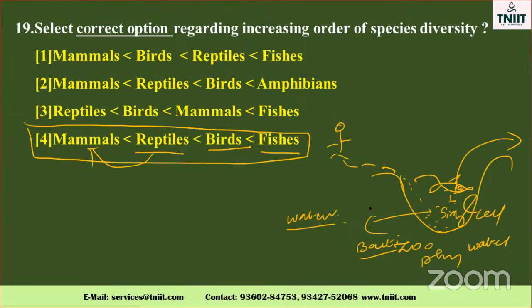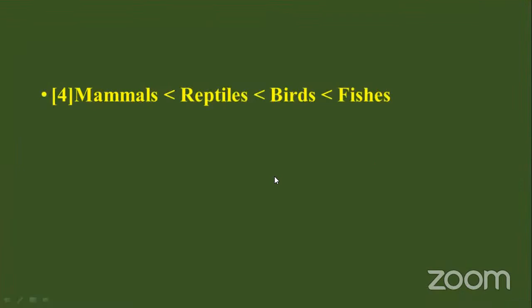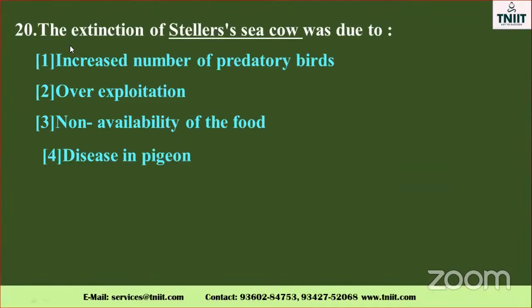Who disproved the Miller theory? That thing is also very, very important. Methane, protein, amino acids also produced. Which amino acids? That thing also you should note down. If the fish is followed by mammals, it will not follow because mammal is the last one. So this is the correct option, right? Go to the next one: mammals, reptile, bat, and fishes.